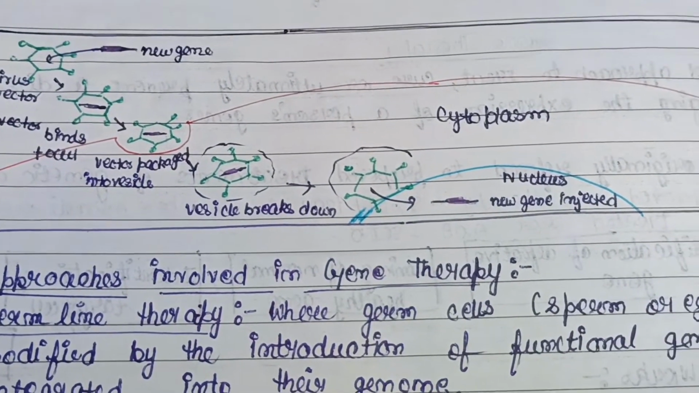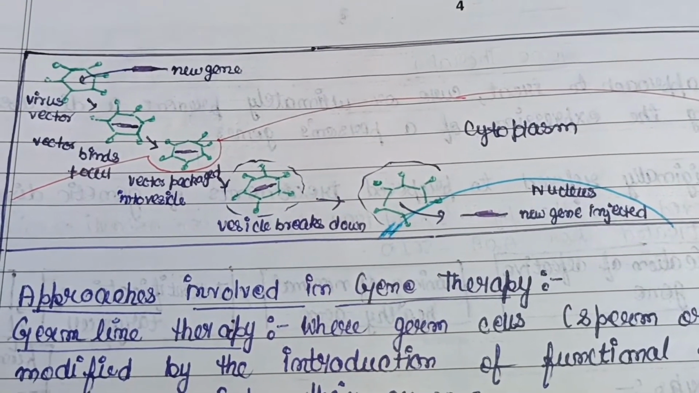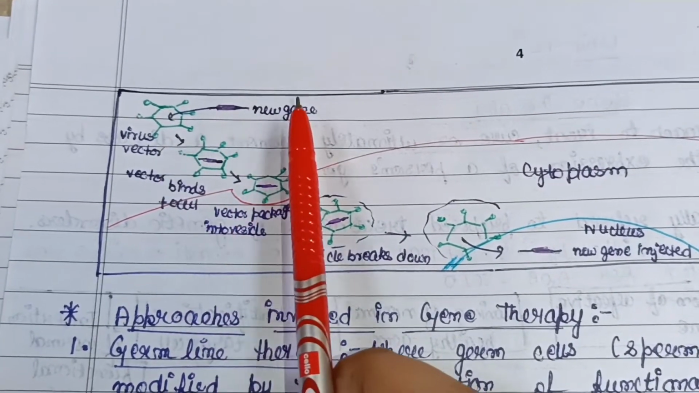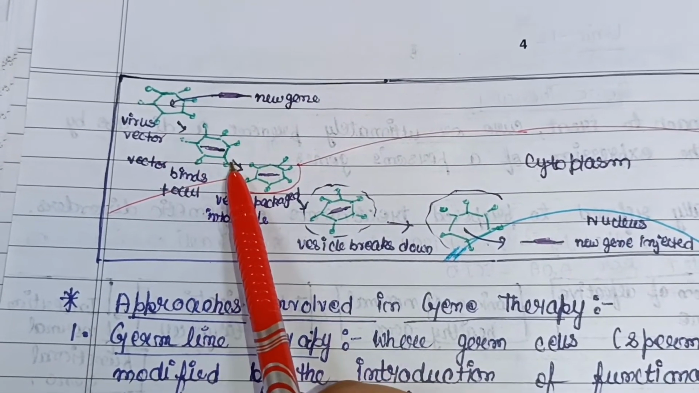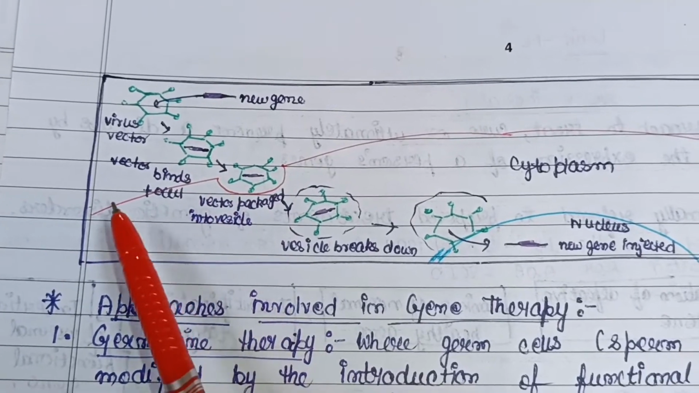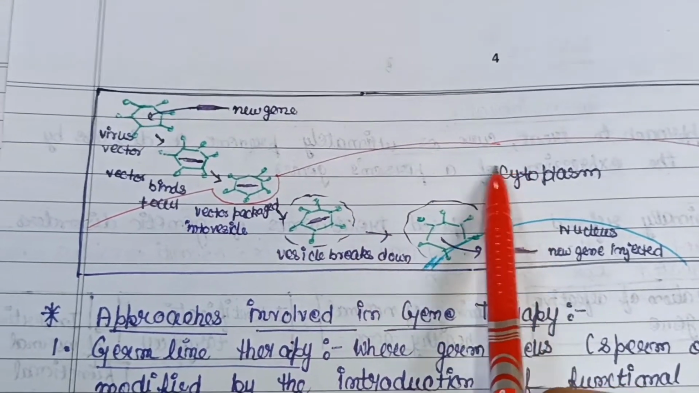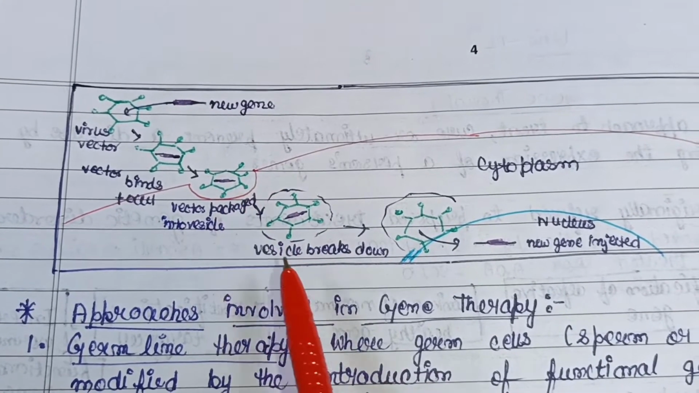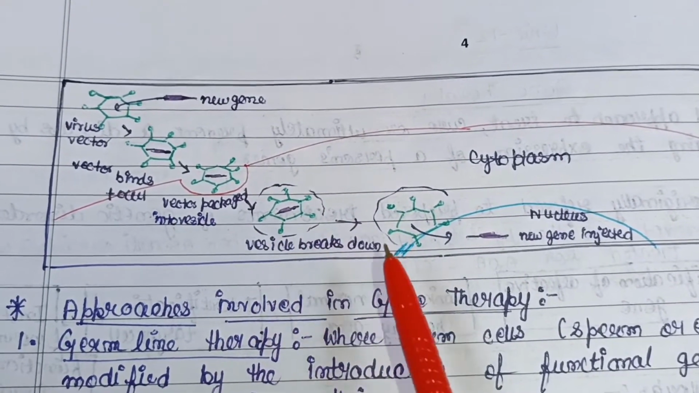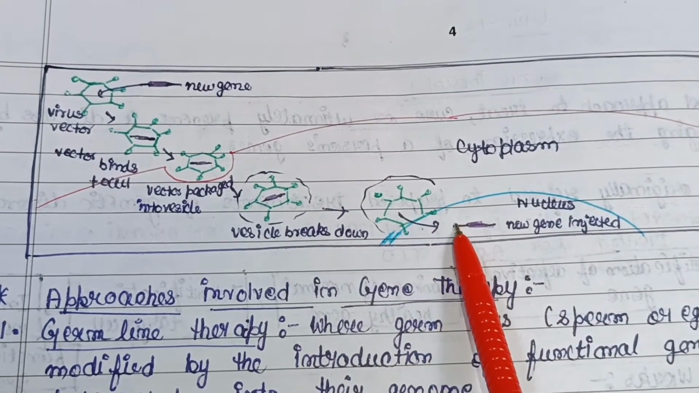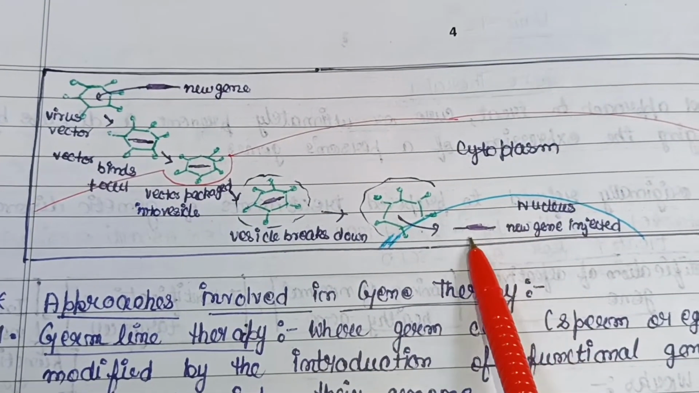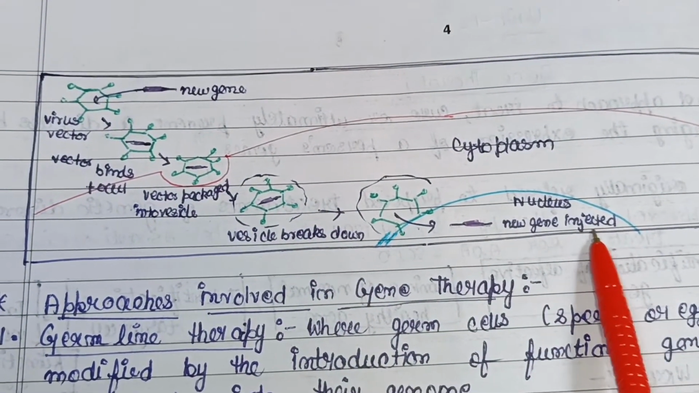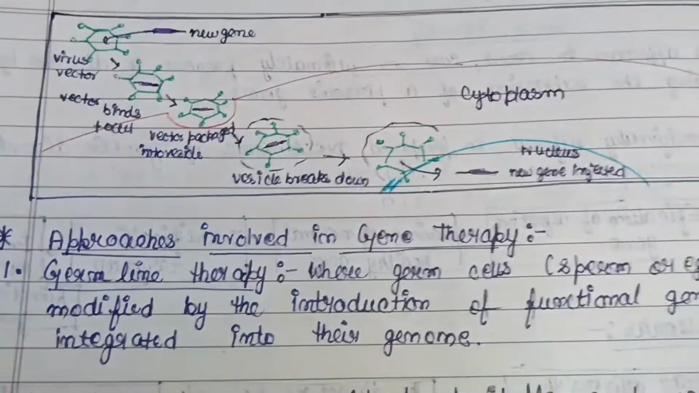So this is the basic outline diagram representing gene therapy. Here a virus vector is used, a new gene is inserted into it, and then this virus vector binds to the cell. This is the cell membrane. Here the vector is packaged into a vesicle, then the vesicle breaks down, and in a later phase the vector enters the nucleus, and there the new gene which was earlier inserted is injected. So this was the whole procedure.